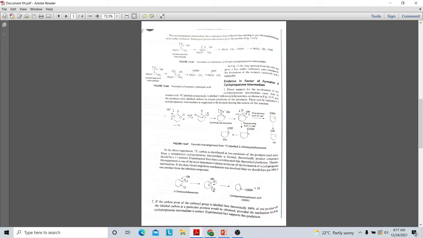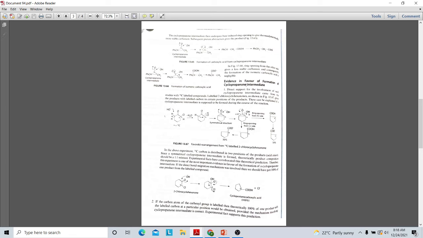That is here, this C6H5CH-C bond will be opening, or ring opening will take place, and the product formed will be like this. That is forming a cyclopropanone intermediate, and later it will be forming a more stable carboxylate anion or carboxylic acid. So this can be asked for a problem like question, and the product formed will be like this.